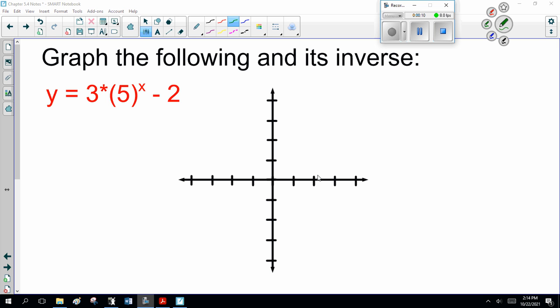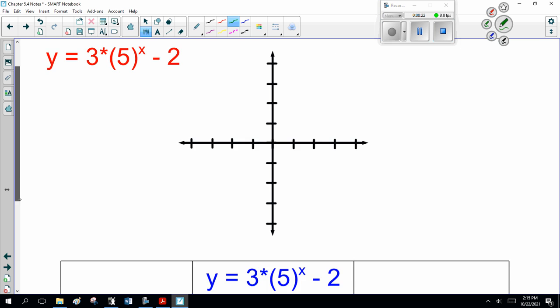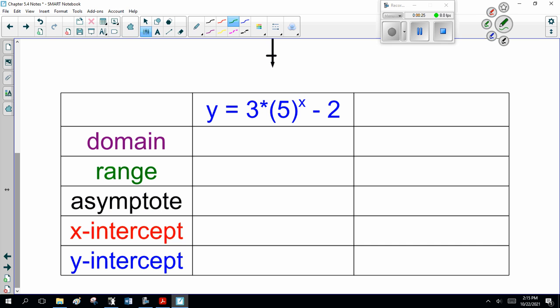Here, we're graphing y equals 3 bracket 5 to the x minus 2. That's an exponential equation. I expect you to know it. I've also expected you to grab your graphing calculator and graph it. This function, the domain, x is all real. The range, y is greater than minus 2. Asymptote, y equals minus 2. It should be 0 on the original exponential function, but everything's moved down 2.